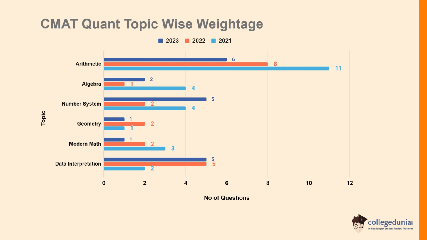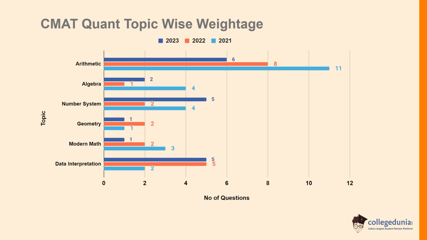In the number system section, 2021 had a weightage of 4 questions. In 2022 it had 2 questions. In 2023 it had 5 questions. In the geometry section, 2021 had a weightage of 1 question, whereas 2022 had 2 questions. In 2023 it had 1 question.